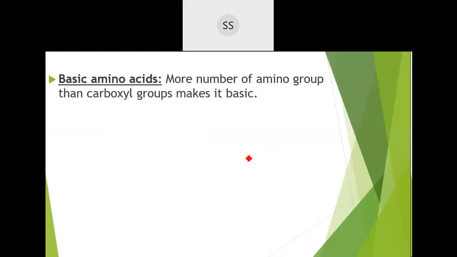Then the second one, based on the nature of amino acid, is basic amino acid. Basic means the number of NH2 groups will be greater compared to carboxylic acid groups. More amino groups will be present than carboxylic acid groups. That is why it is called basic, because NH2 is a basic functional group and COOH is the acidic functional group. If NH2 groups are larger in number, it will be a basic amino acid. Example, lysine is the example for basic amino acid.